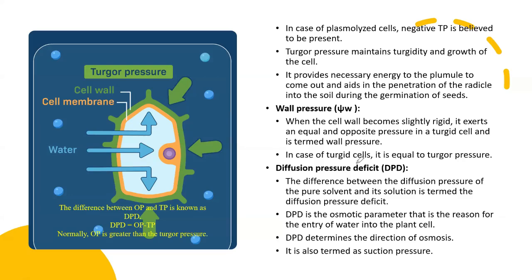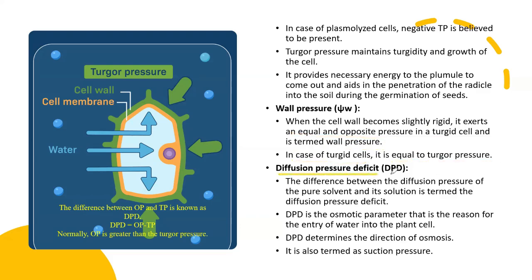Then there is the wall pressure. When the cell wall becomes turgid, it exerts an equal and opposite pressure on a turgid cell, which is known as the wall pressure. In the case of turgid cells, it is equal to the turgor pressure.